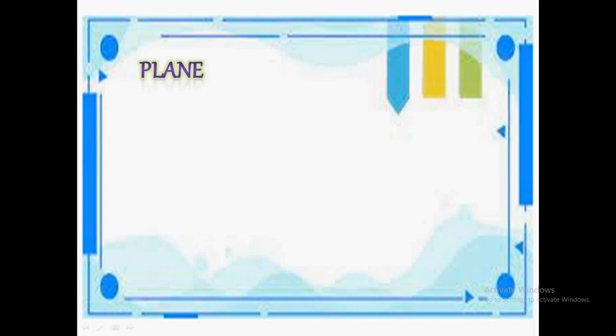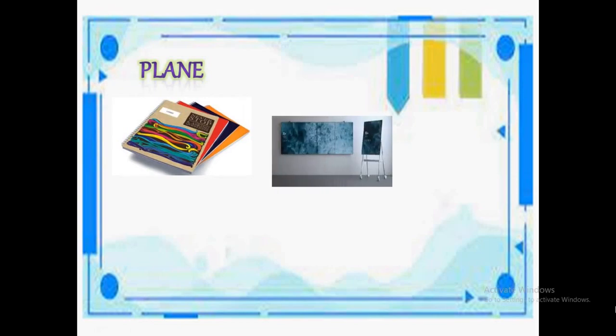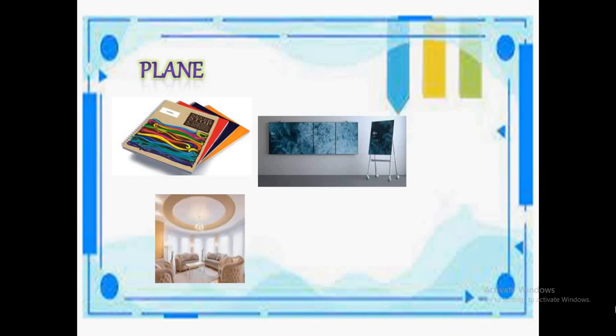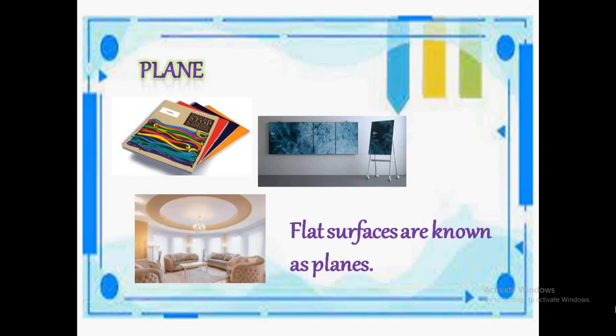Next, let's go to the concept plane. A solid has a surface which may be flat or curved. For example, the surface of the top of a table, it's flat, right? What about a football? It's curved. Now, let's consider some other examples. A page of your notebook, the surface of a blackboard, or the surface of a wall, ceiling or floor of the room are all examples of a plane. So, we can think that flat surfaces are known as plane.